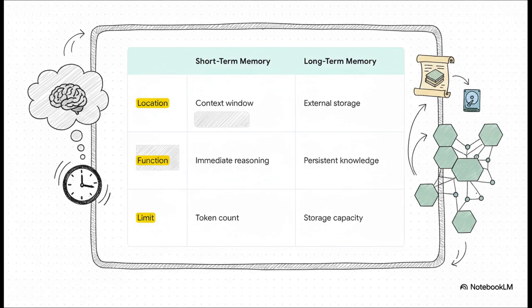Of course, to do any of that, an agent needs memory. And we really have to think in two layers here. You've got short-term memory, which lives inside that tiny little context window we talked about. That's for immediate, in-the-moment reasoning. But then you have long-term memory, which is stored externally, usually in something like a vector database. This gives the system a real sense of history, persistent facts, user preferences, past conversations, you name it.